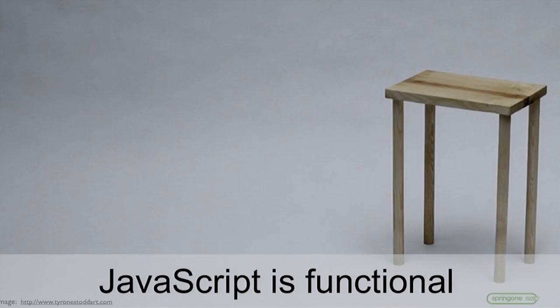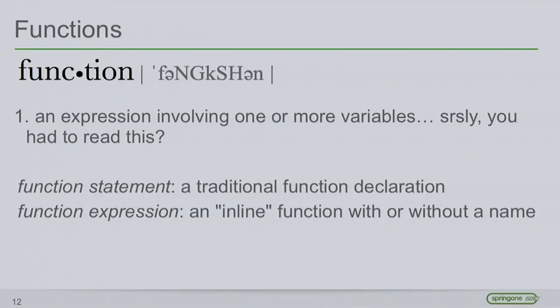So let's start at the basics. One of the big differences between what you're probably used to, I'm just guessing, how many here have a strong Java background? I'm guessing that's going to be just about everybody. Does anybody else have a strong Ruby background or anything like that? Okay, good. All right, so there's some people who are at least a little bit not forced down the Java way of thinking. But the biggest thing, I guess, to me is the fact that JavaScript is a functional language that's pretending to be object-oriented. And so it's this understanding of the functional aspects of JavaScript that is really going to help you understand more the JavaScript-y way of doing things.